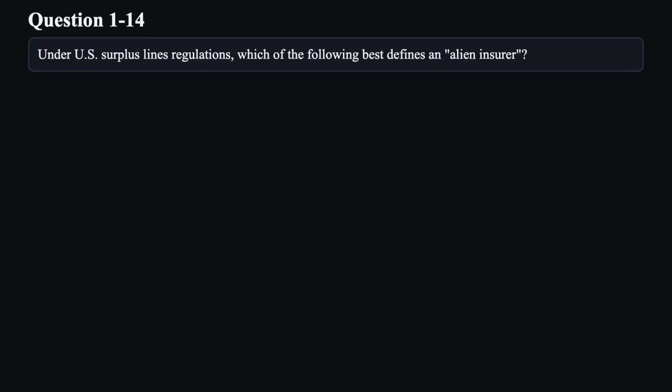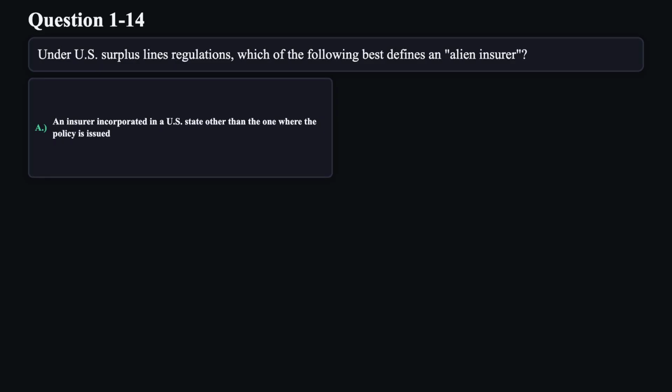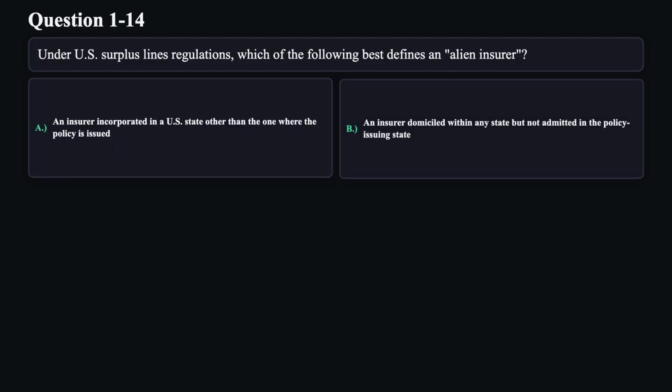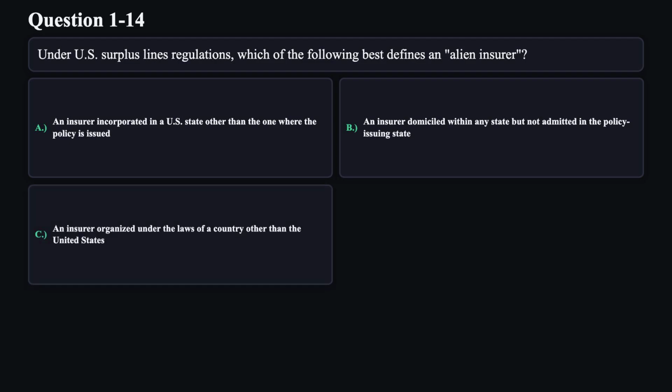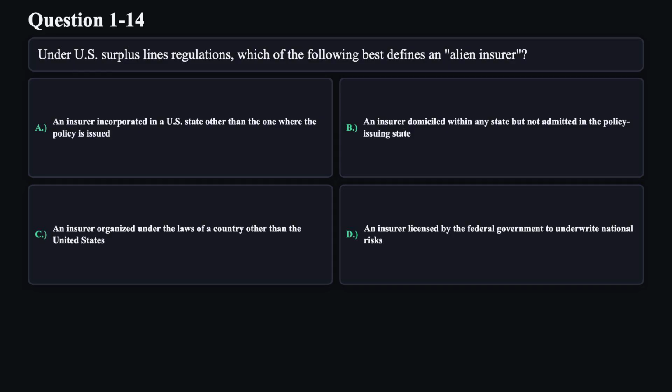Question 14. Under U.S. surplus lines regulations, which of the following best defines an alien insurer? A. An insurer incorporated in a U.S. state other than the one where the policy is issued. B. An insurer domiciled within any state but not admitted in the policy issuing state. C. An insurer organized under the laws of a country other than the United States. D. An insurer licensed by the federal government to underwrite national risks.